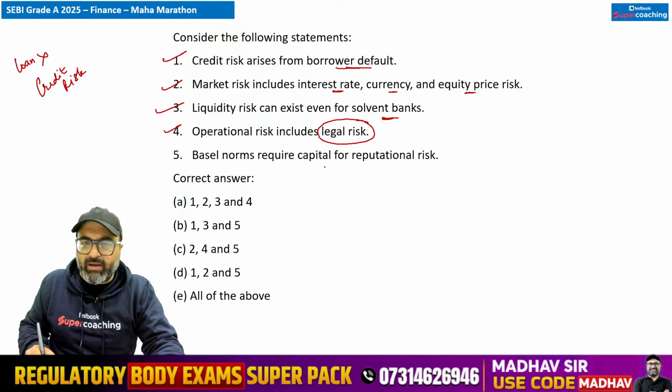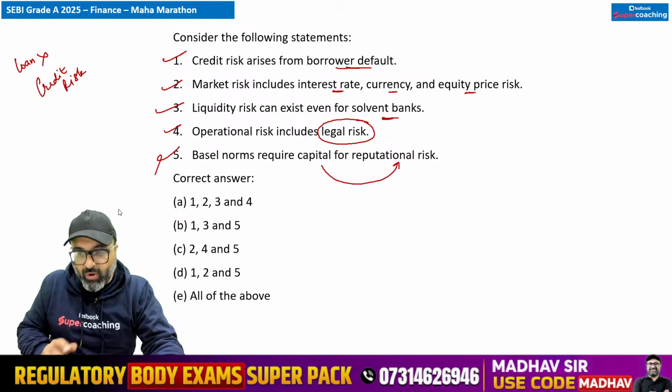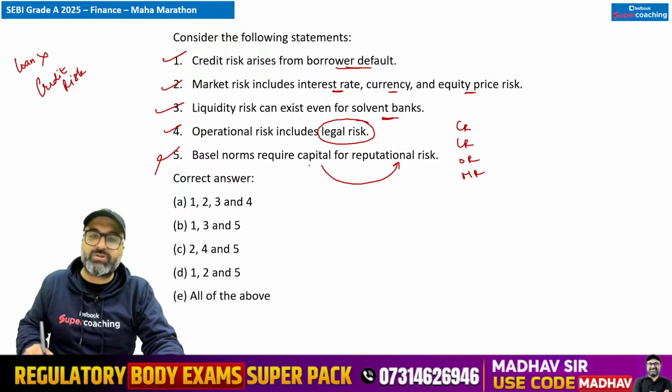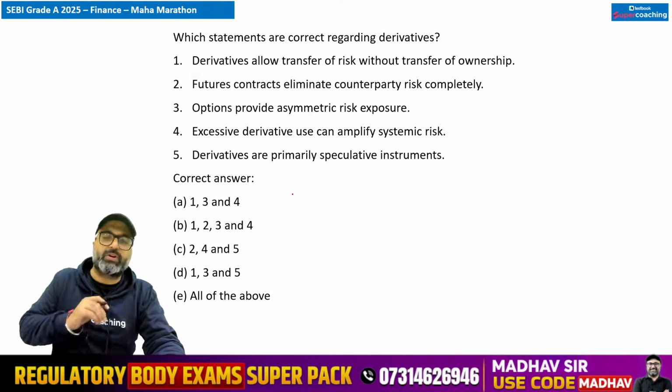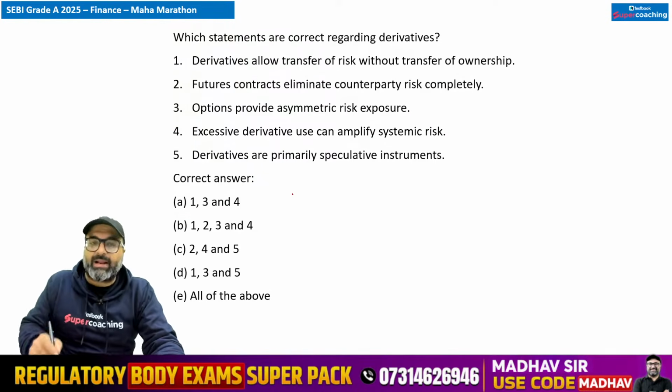Basel norm require capital for reputational risk. नहीं, Basel norms में we have included all the risk, credit risk, liquidity risk, operational risk, market risk, but reputational risk is not included. So keeping that in mind, 1, 2, 3, 4 are correct, but the fifth statement is wrong. Moving on to the next one. Which statement are correct regarding derivatives?